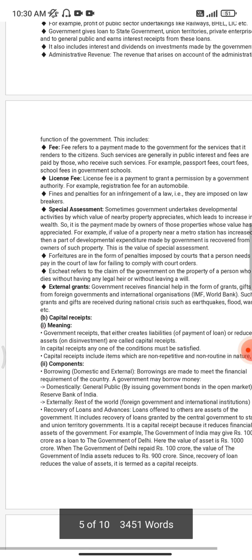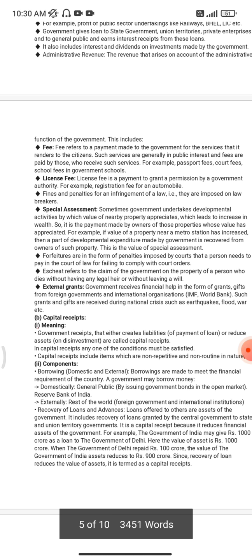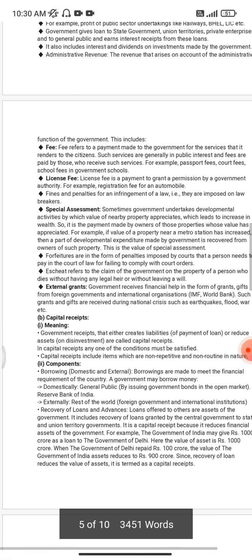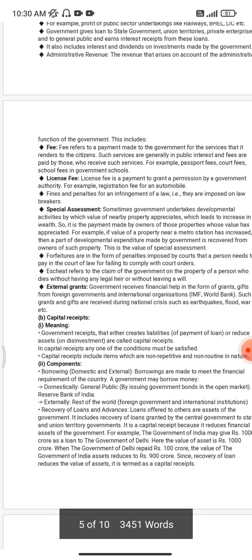Special assessment: sometimes the government undertakes developmental activities by which the value of nearby property appreciates, which leads to an increase in wealth. Like there's a land which has not been in use for a long time, so the government will take that land and start making a government hospital there, or a metro.